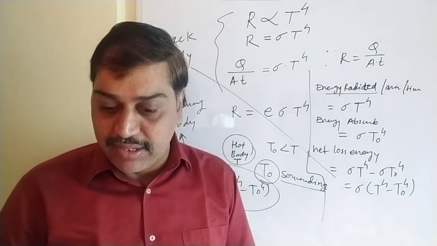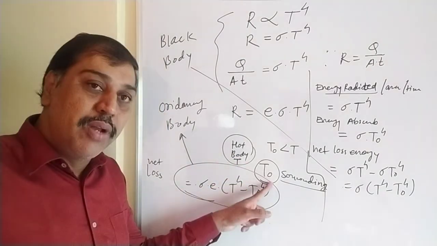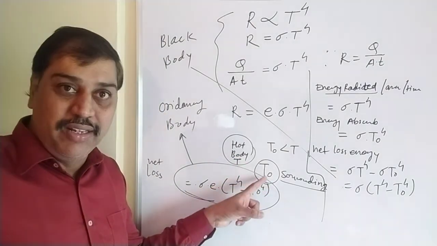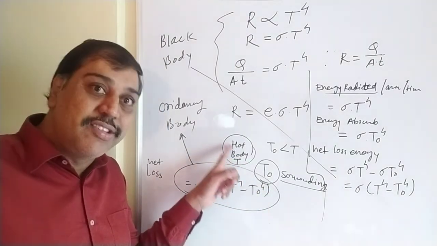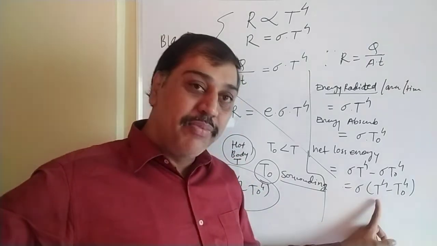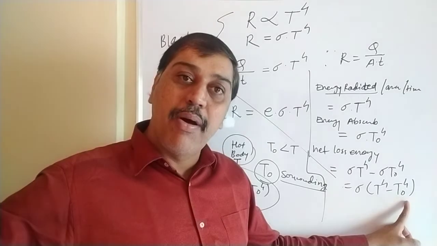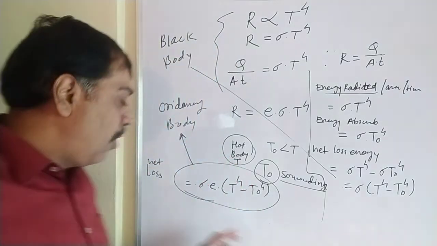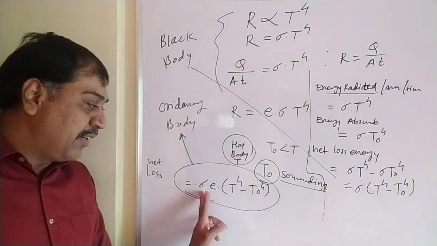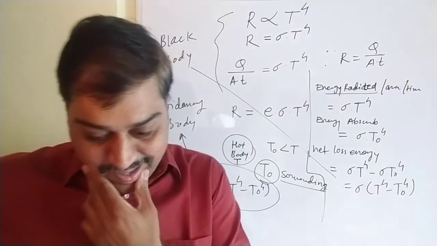That is the only difference. Here we assumed that the hot body is kept in a cooler surrounding. If the opposite is done, a cooler body kept in a hot surrounding, then what should be the loss? T0 comes first: sigma (T0 to the power 4 minus T to the power 4) for a perfectly black body. For an ordinary body, again sigma E (T0 to the power 4 minus T to the power 4). That is the only difference.